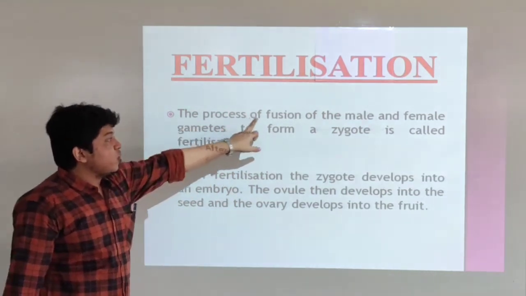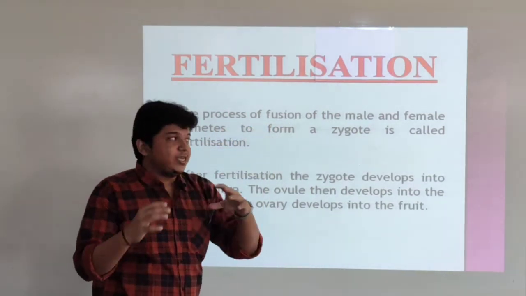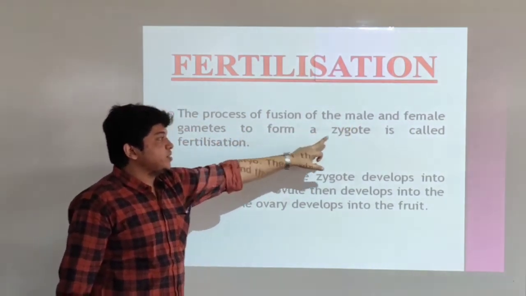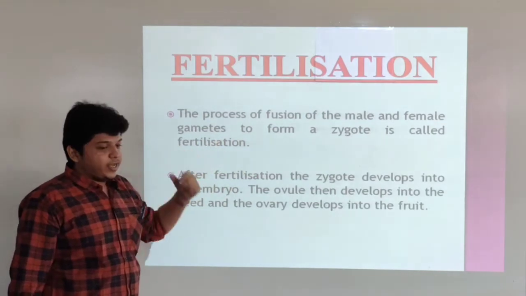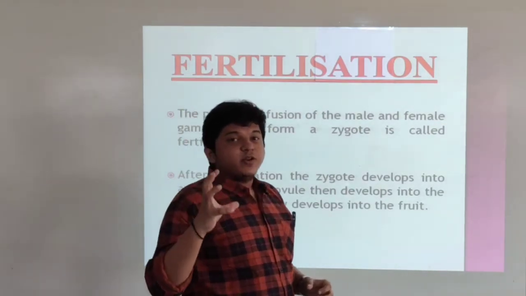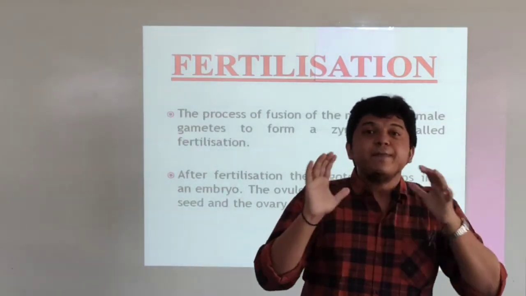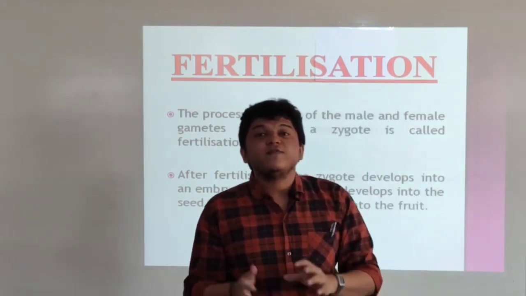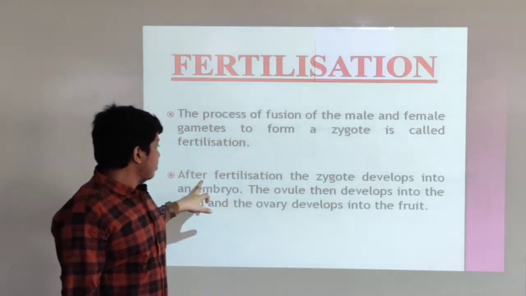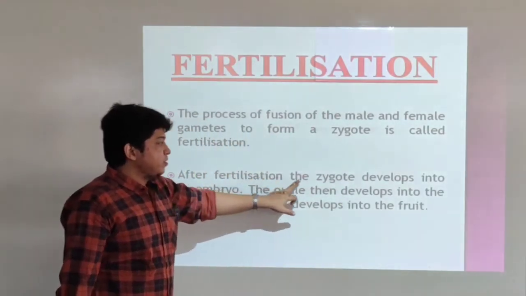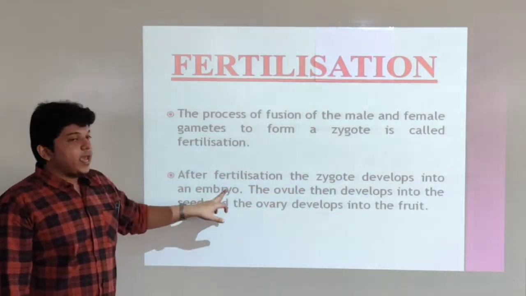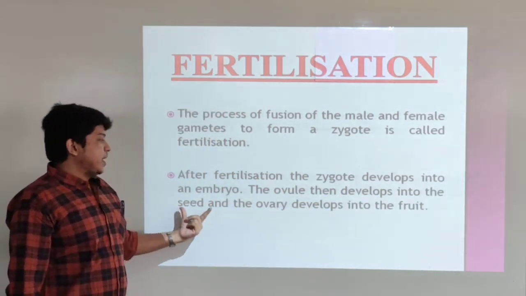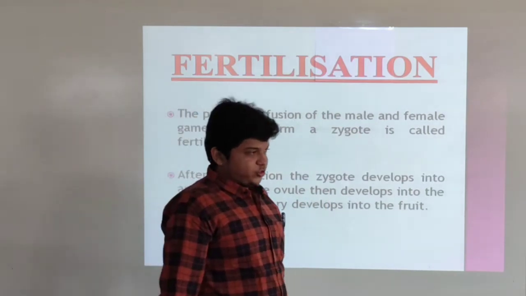The process of fusion. Fusion means mixing of the male and the female gamete to form a zygote, and this is called fertilization. So the zygote has been formed by the mixture of male and female gamete, and this process is called fertilization. After fertilization, the zygote develops into an embryo. The ovule then develops into the seed and the ovary develops into the fruit.